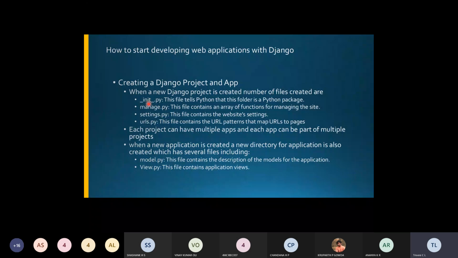First one is the init file, second one is the manage file, then the settings and urls files. So these are the four files that are created for a project. The first file tells Python that this folder is a Python package, so in order to create the Python package, this init file has to be created.